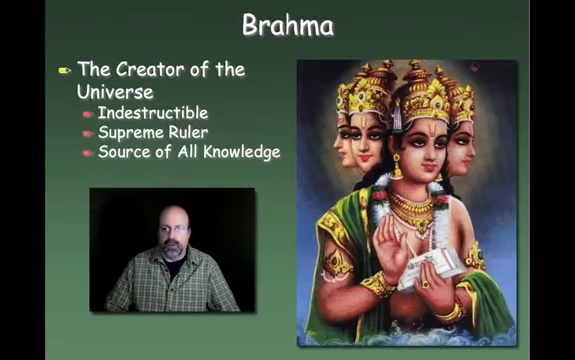Alright, so let's take a look at the three primary gods of Hinduism. And the first one we have here is Brahma. Because remember, don't get Brahma mixed up with Brahman. Brahma is the creator of the universe. That's his title. He is the creator of the universe. He's indestructible, he's the supreme ruler, and he's the source of all knowledge. Okay, so he can't be destroyed. He's powerful in terms of his supreme rulership, and again, he knows everything.